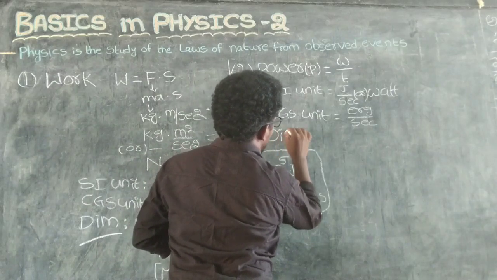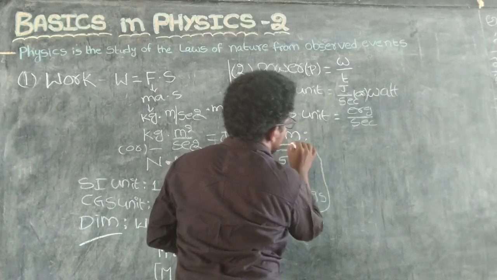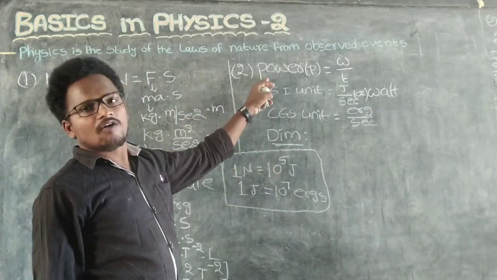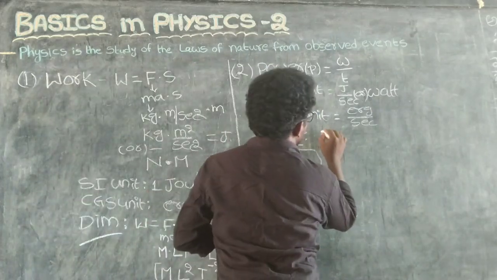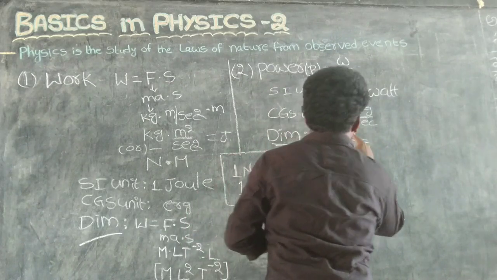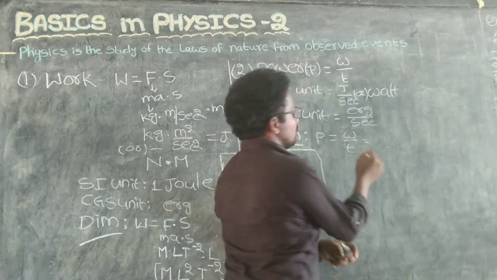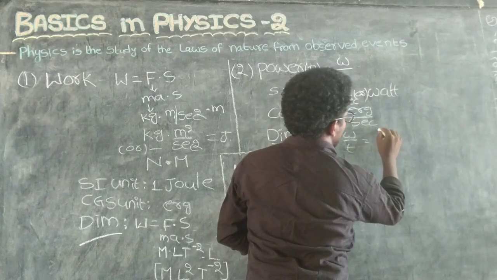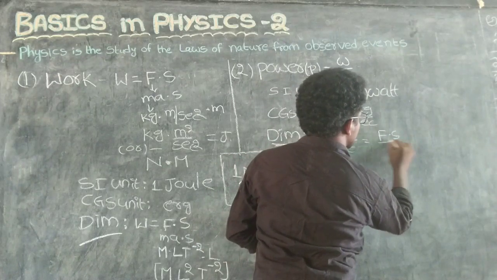Next, the dimensional formula of power. P equals W by t, and W equals F into s, so P equals F s by t.